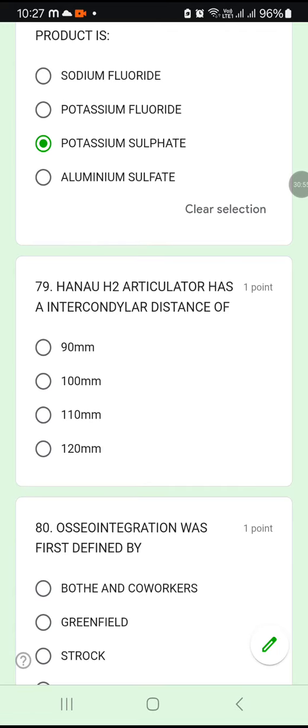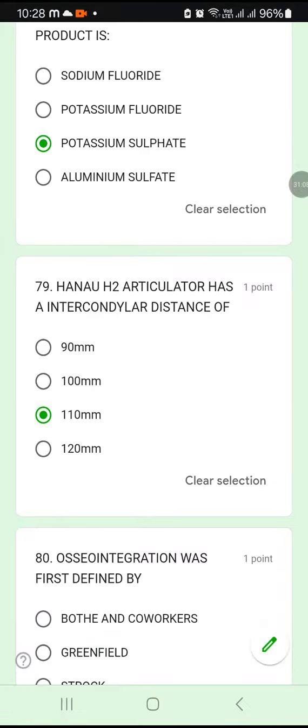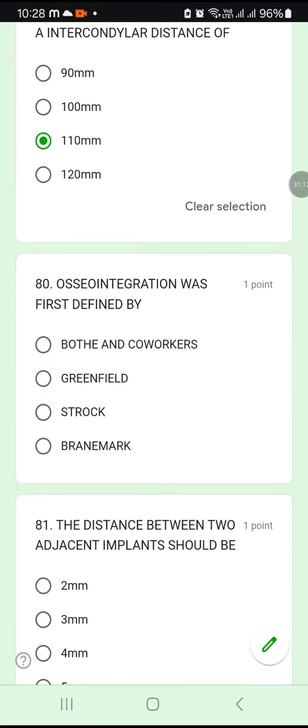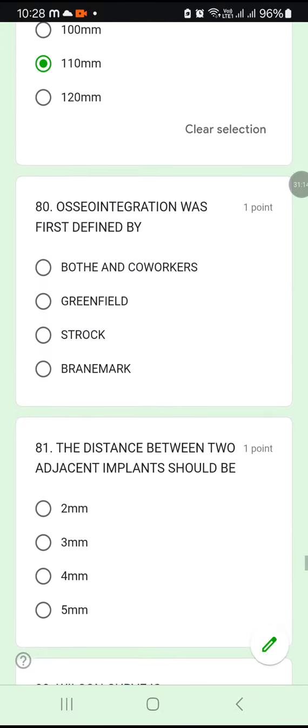79. Hanau H2 articulator has an intercondylar distance of 90 mm, 100 mm, 110 mm or 120 mm. 79C. 110 mm. Okay. Hanau H2 articulator has an intercondylar distance of 110 mm.